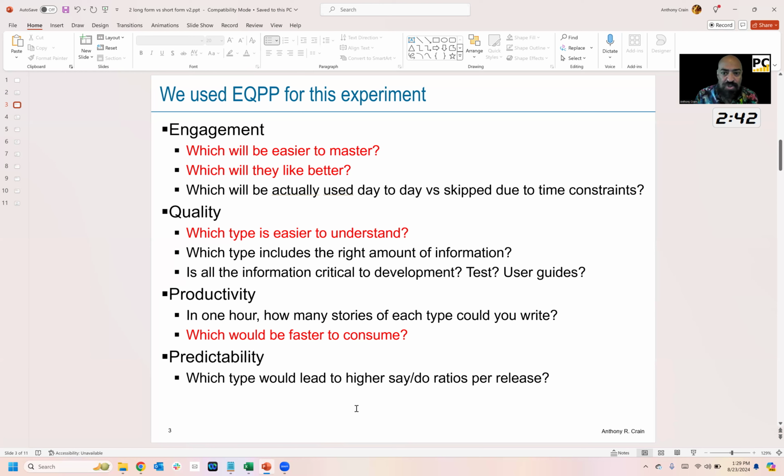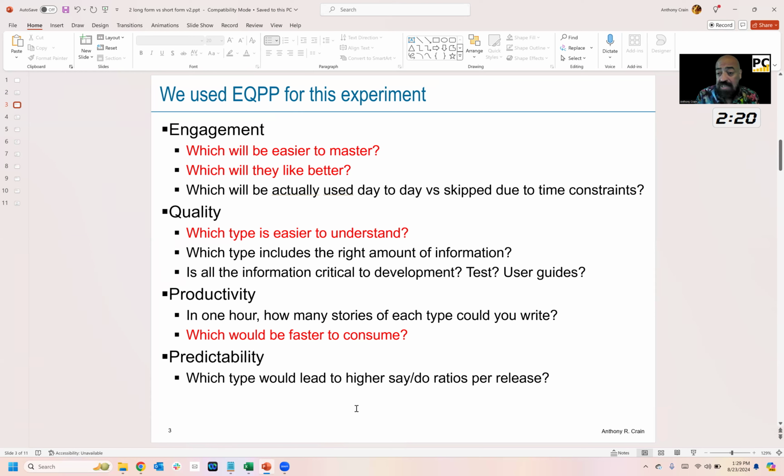Quality, okay, which one's better quality wise? Which one would be easier to understand? Which one has the right amount of information and which has the information critical for, say, development, tests and user guides? Productivity, for the productivity factor, we said, okay, in 1 hour, how many could you write of each type? And which would be faster to consume? Both of those would be productivity thinking.